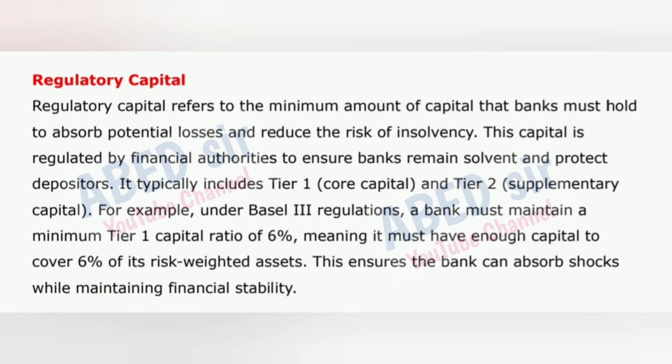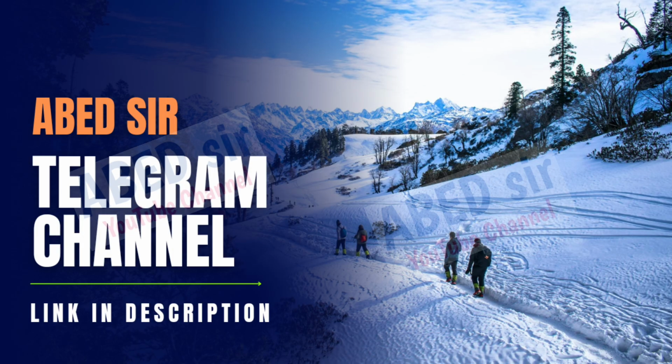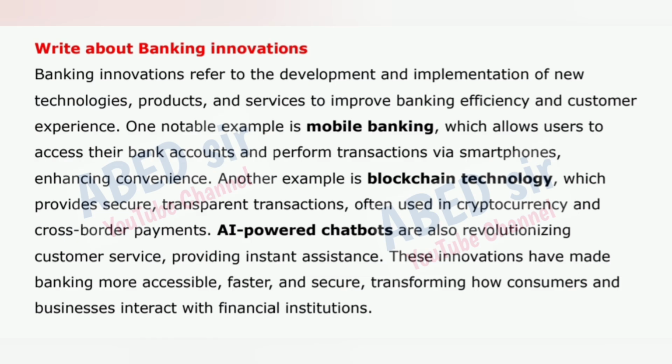For example, under Basel III regulations, a bank must maintain a minimum Tier 1 capital ratio of 6%, meaning it must have enough capital to cover 6% of its risk-weighted assets. This ensures the bank can absorb shocks while maintaining financial stability. Next important short question is Write about banking innovations.